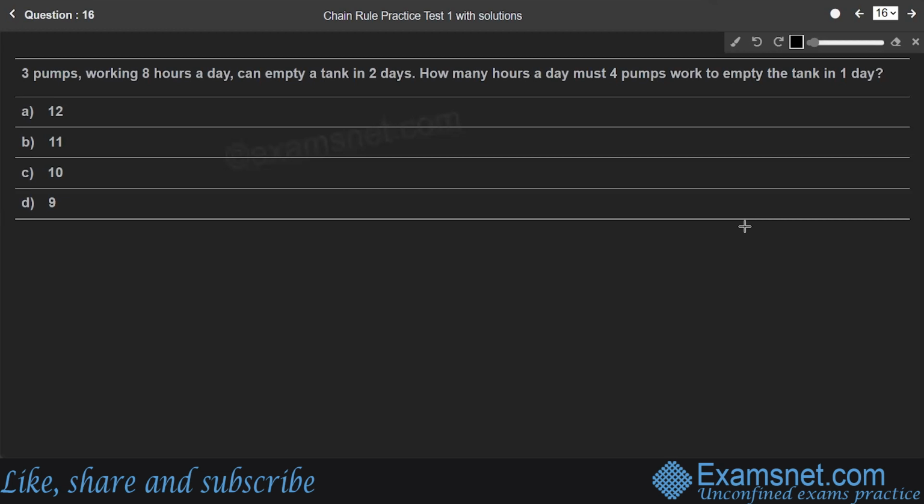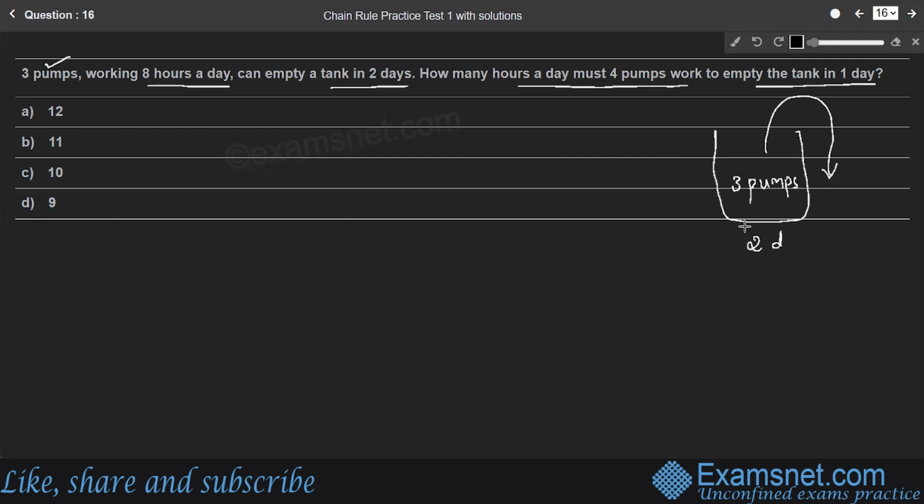Question number 16. 3 pumps working 8 hours a day can empty a tank in 2 days. How many hours a day must 4 pumps work to empty the tank in 1 day? So, students, let us consider a tank. To empty the tank, 3 pumps need to work for 2 days.